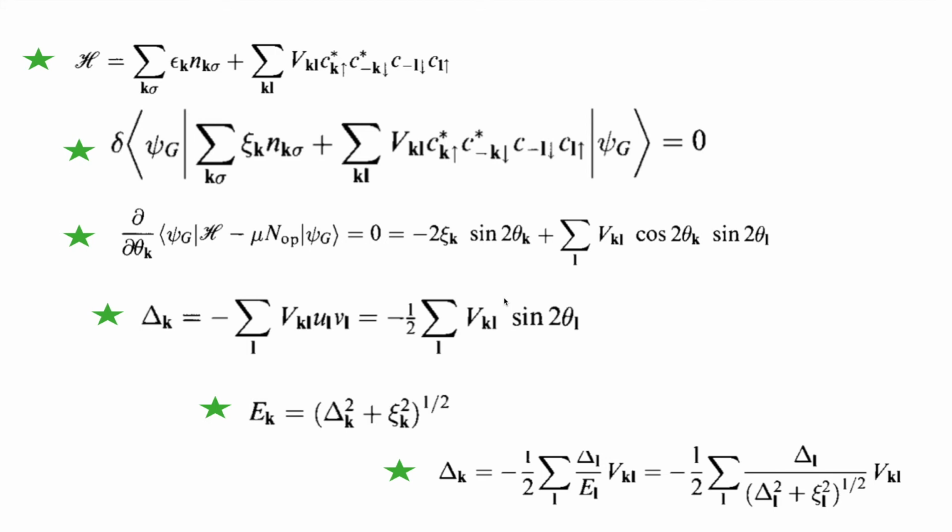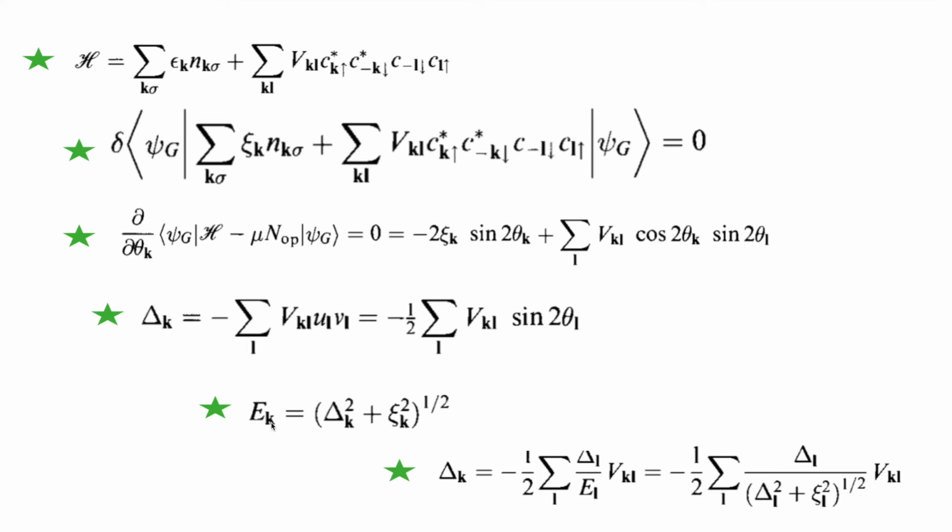So by varying with respect to theta, just finding the derivative with respect to theta, you get this equation for delta k, where u and v become sin theta and cos theta, so 2 sin 2 theta. So this is one gap equation. This energy is the excitation energy, which you can also find from this. From here only we find these things, and it can be shown to be delta square plus zeta square.